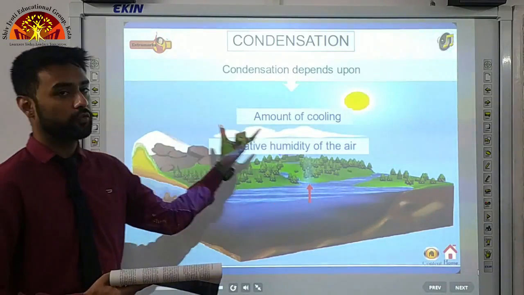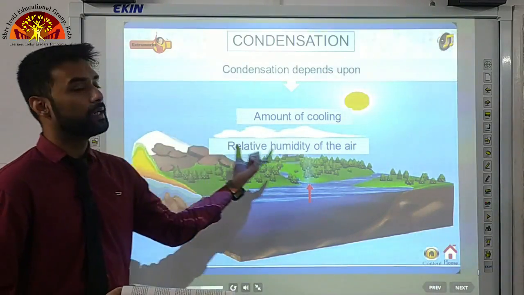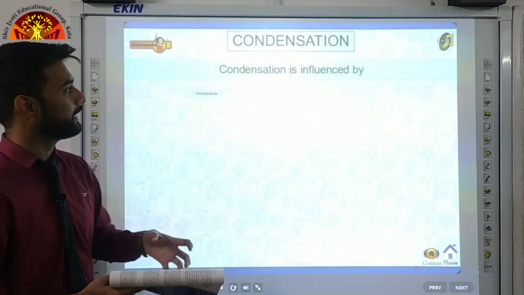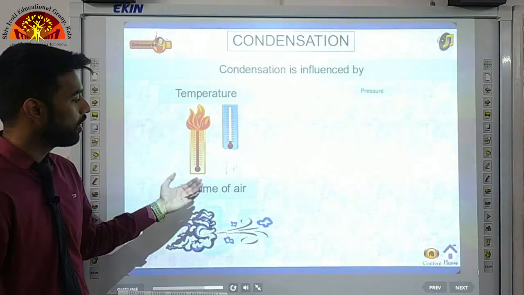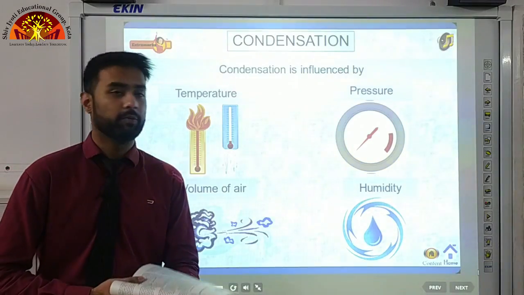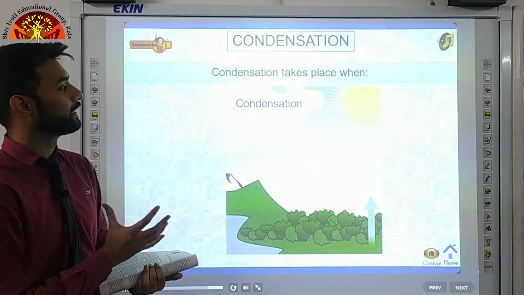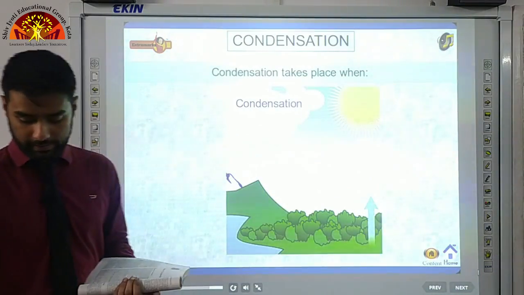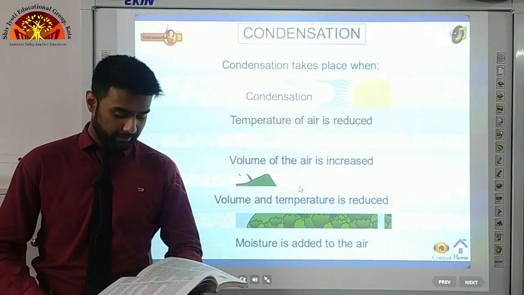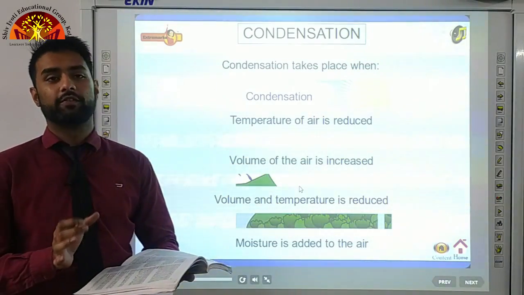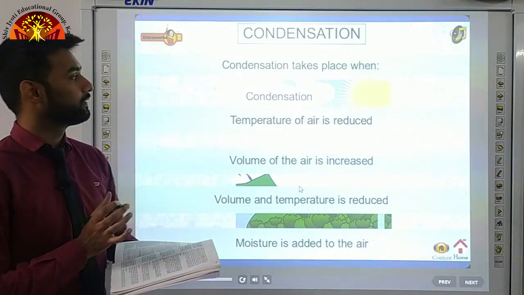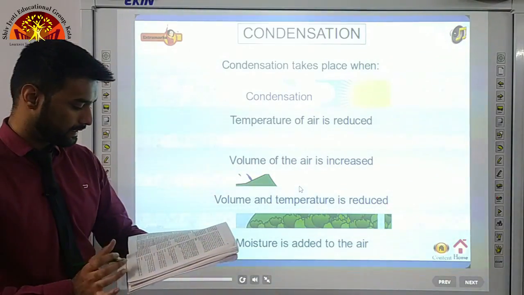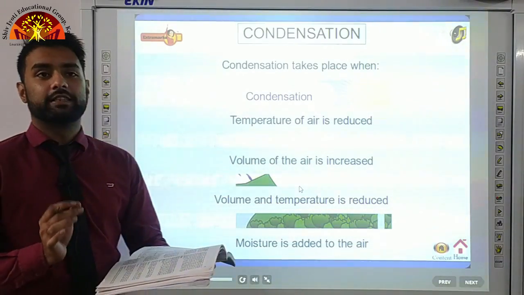Condensation depends on amount of cooling, which is the temperature, and relative humidity of the air, that means how humid the air is. Okay, it is influenced by temperature, volume of air, pressure and humidity. These are the factors which affect the condensation process. So up until now we have discussed condensation's influencers, right? What factors affect the condensation process? Now let us discuss when condensation takes place.